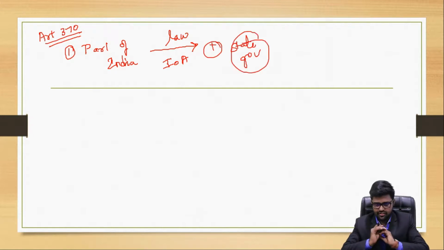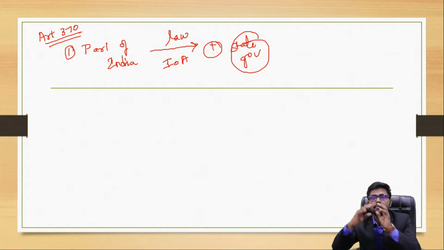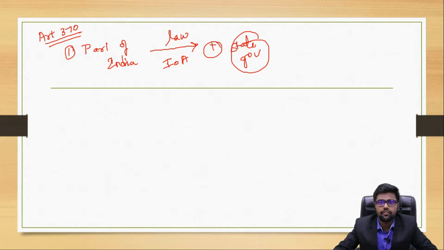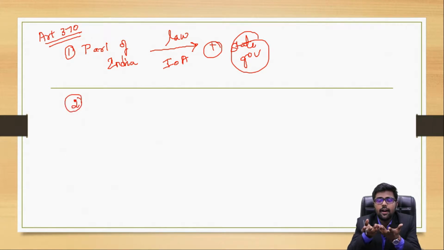This is the thing mentioned. Yes, Parliament can come up with a law, but the law can be only on the subjects mentioned in the instrument of accession. Now, coming to the other thing. Can other matters or subjects be conferred on the Parliament? The answer is yes. But who can do that?